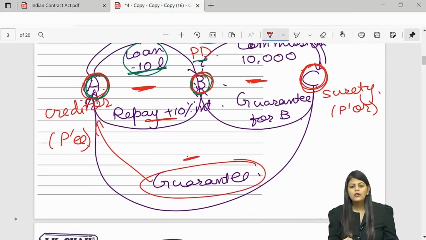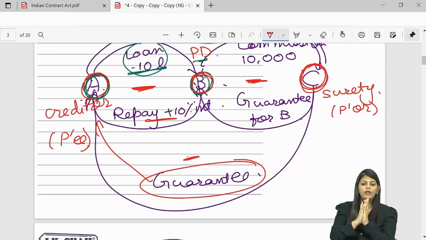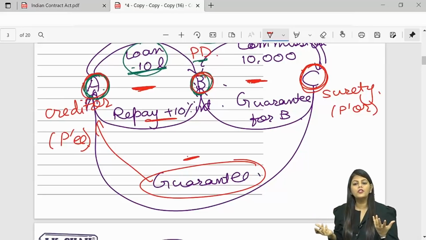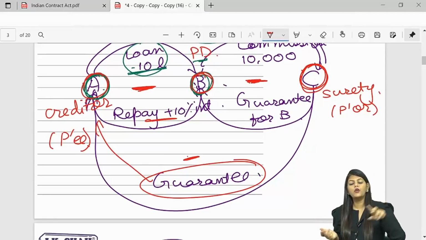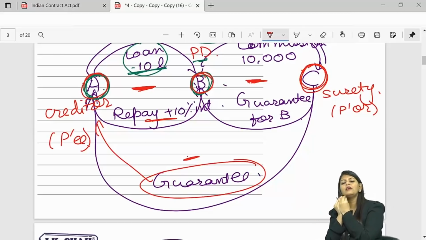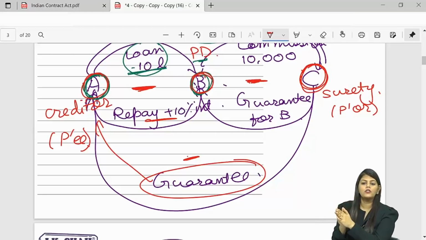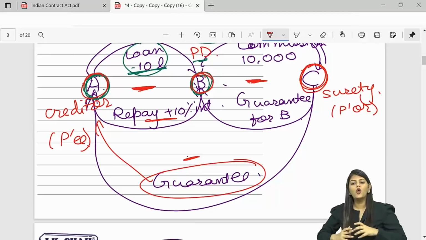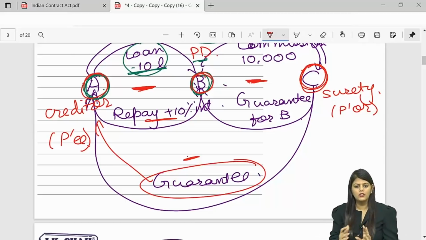B tells C initially, when B went to C asking for a guarantee, "Sir, give a guarantee for me." So C says, "What about my loss? Because of you, if I suffer any losses, where will I go?" So B tells C, "Sir, please give a guarantee for me. If you incur any losses, don't worry, I will compensate you for those losses."